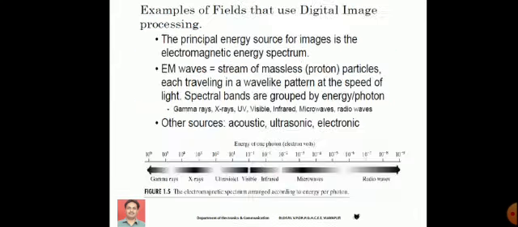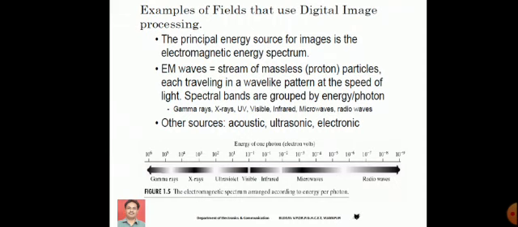Then we have a lot of examples of digital image processing. You can consider them either as examples or applications of digital image processing. The applications of digital image processing are spread over the entire electromagnetic spectrum, starting from say gamma rays to radio waves. In every band of this electromagnetic spectrum, you are going to find applications or examples of digital image processing. Okay, we discuss these one by one.